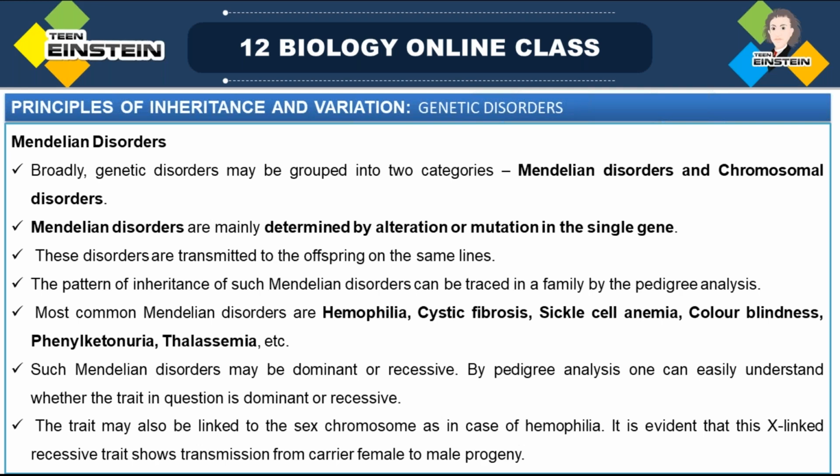Hemophilia is related to the sex chromosome. So an X-linked recessive trait shows transmission from the carrier female to the male progeny. That female is a carrier. She does not have that disease, but she can act as a carrier to the male progeny. To the male progeny, it will come.